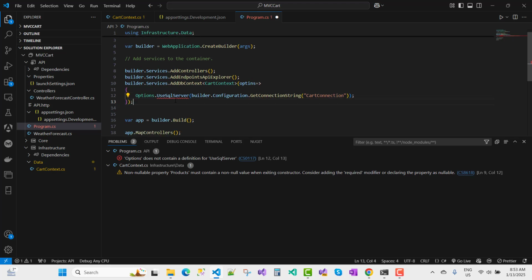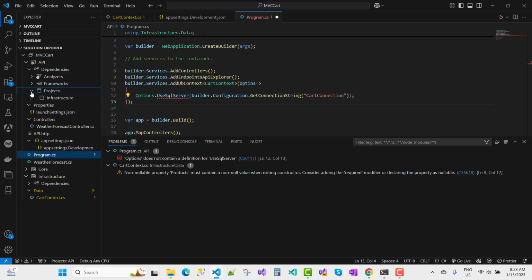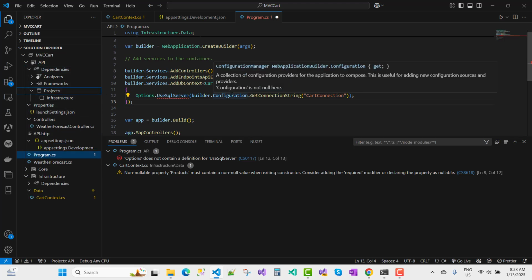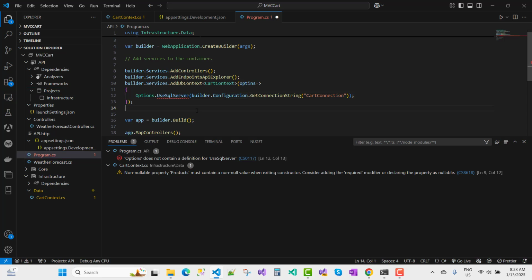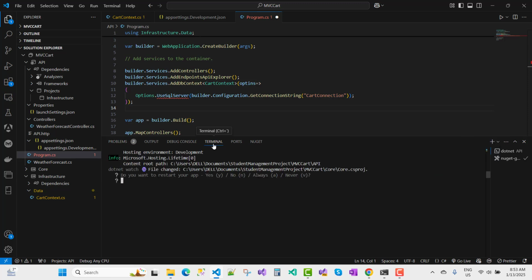But UseSqlServer is not there under your API project. Here we have a dependencies directory, and under it we have the infrastructure project. Before doing this, I want to restore my project first. So let's go to the terminal, save this project and restore.